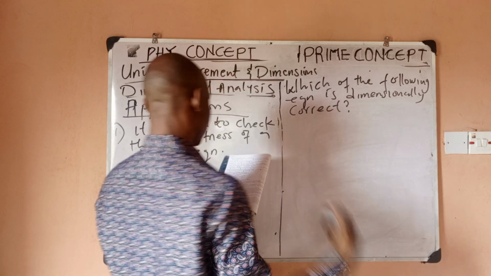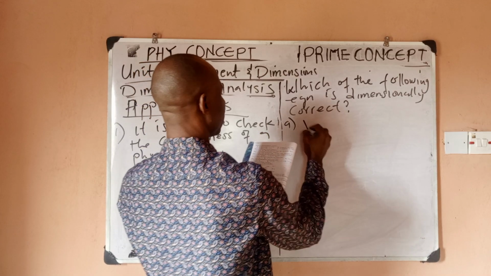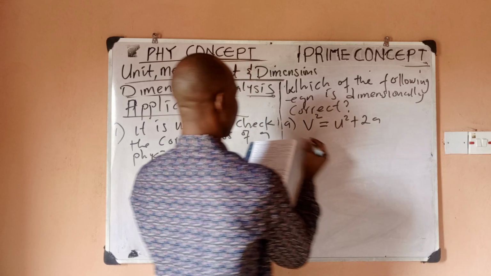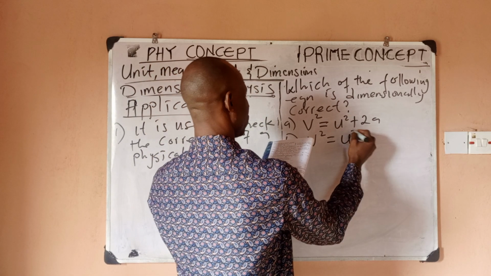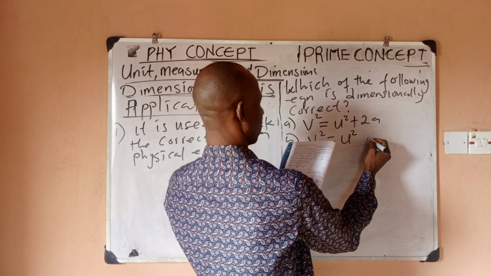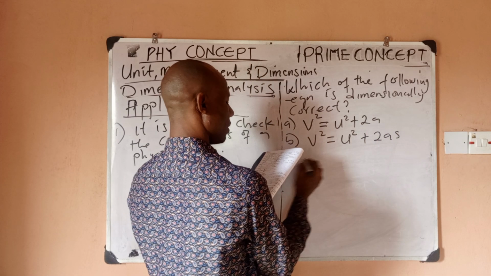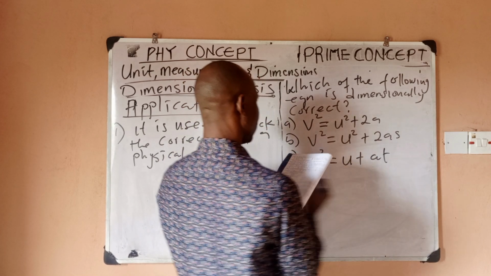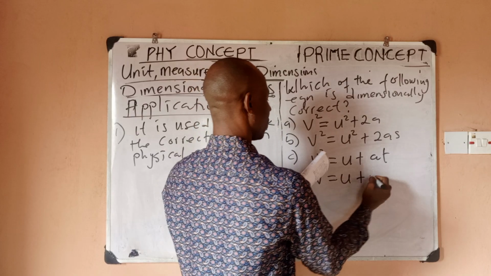So I have options. Option A: v squared equals u squared plus 2a. Option B: v squared equals u squared plus 2as. Option C: v squared equals u plus at. Option D: v equals u plus 2as.